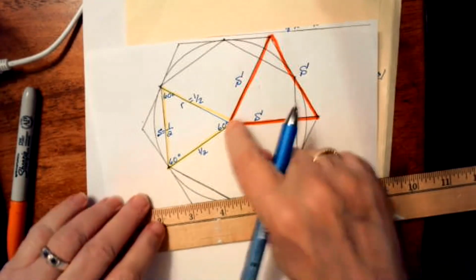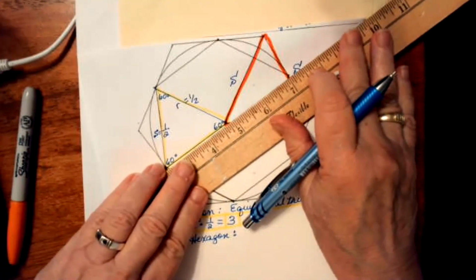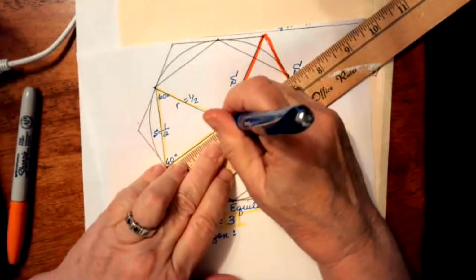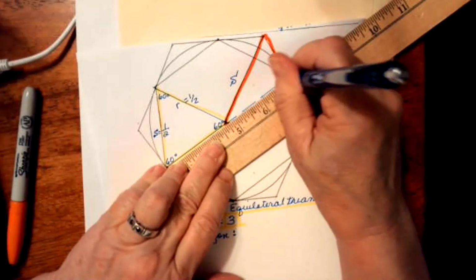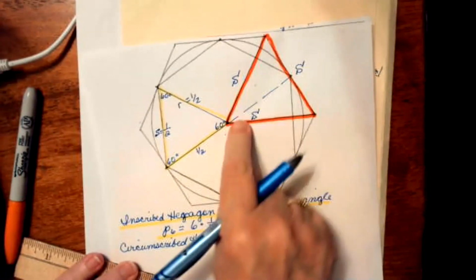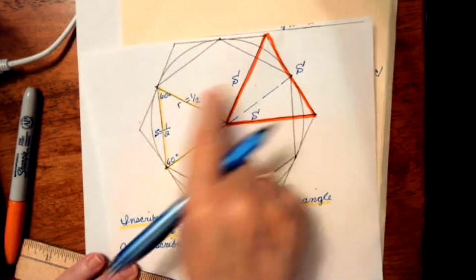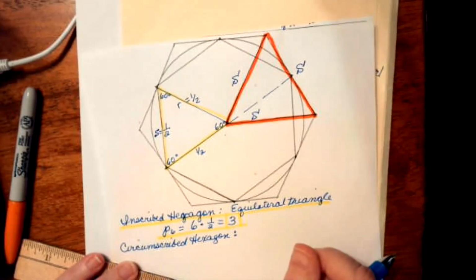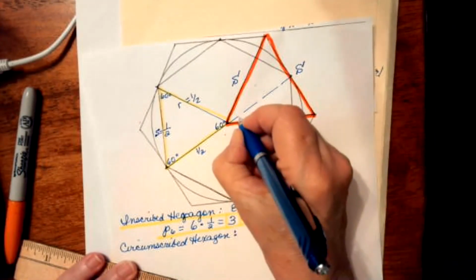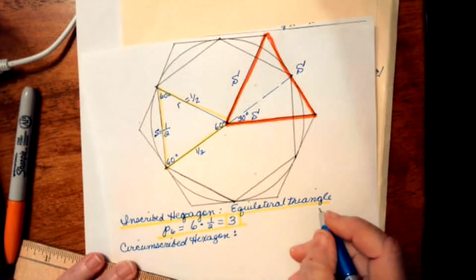Okay, now what I know is that if I were to bisect this vertex angle, that's a 60-degree angle right there because that's a regular hexagon. So each one of those angles is 1/6 of 360 degrees. So that means that this would be a 30-degree angle because I just bisected it.